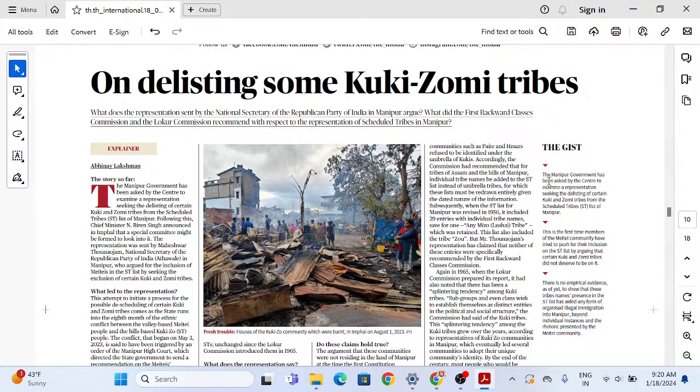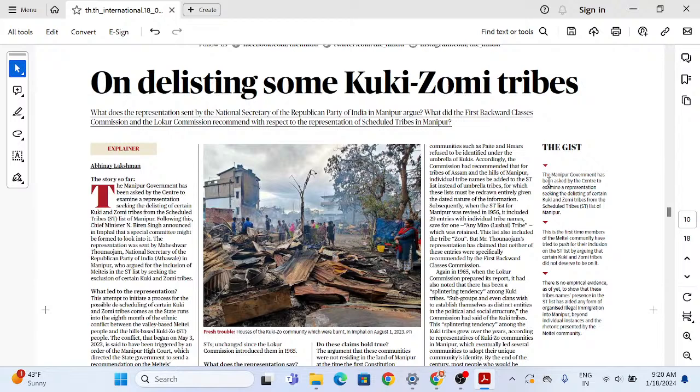So basically the central government has asked the Manipur government to check whether there could be certain Kuki and Zomi tribes inside Manipur that can be delisted from the ST list of Manipur. This is the first time members of the Meitei community have tried to push for their inclusion on the ST list. Now members of the Meitei community are saying that we need to be given ST status, right? By arguing that certain Kuki and Zomi tribes did not deserve to be on it.